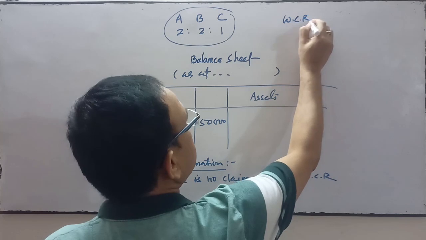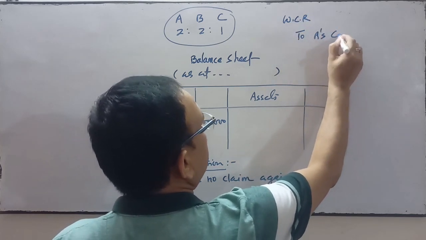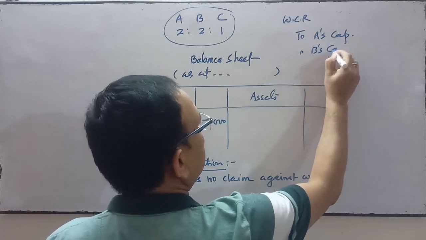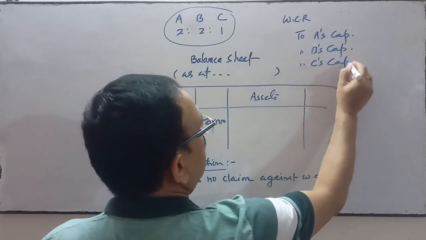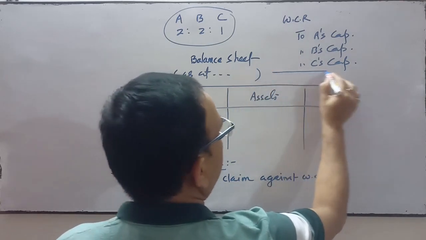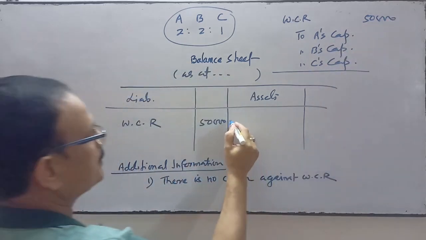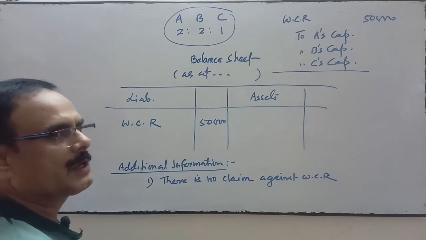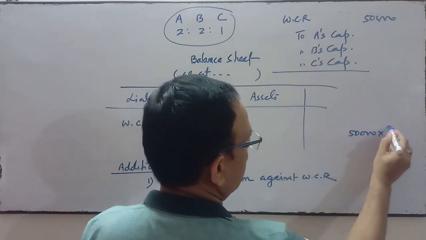Workman compensation reserve will be debited and the partners' capital accounts will be credited, A's capital, B's capital and C's capital. The 50,000 will be distributed in the ratio 2:2:1, that is 50,000 into 2 by 5.